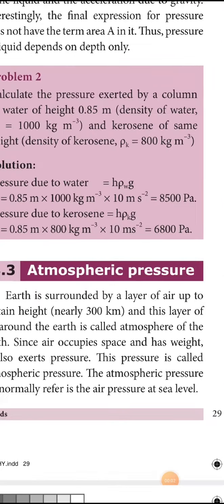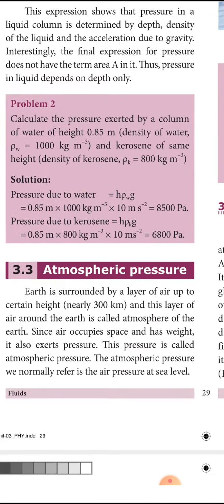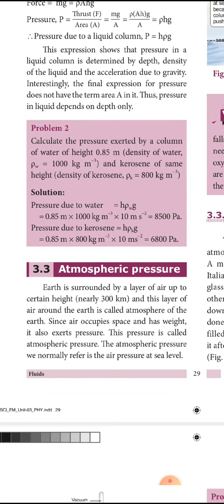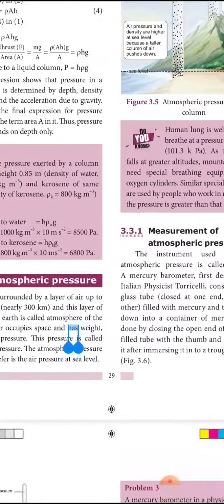Good morning, students. In the last class, we had seen the density formula, where density is equal to mass per unit volume. For the liquid, pressure is equal to h rho g, where h is the height, rho is the density and g is your gravity. Last class we had seen the pressure in liquids depends upon the column and depends upon the height variation.